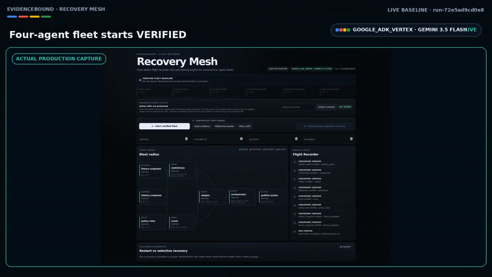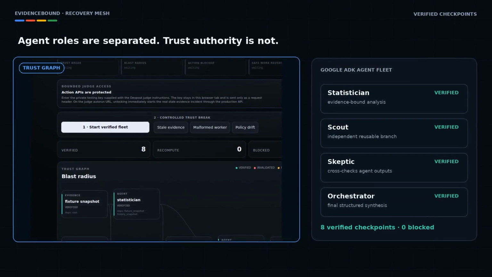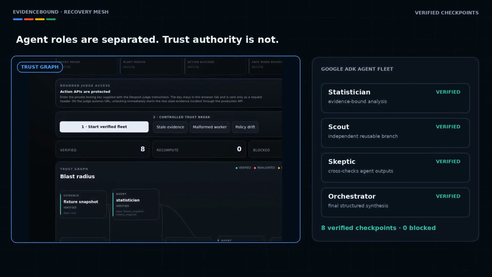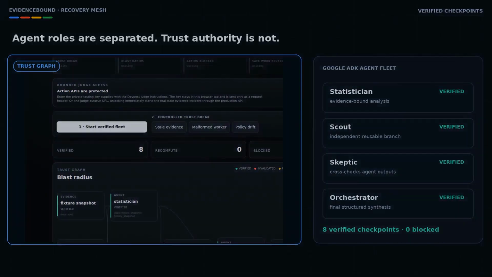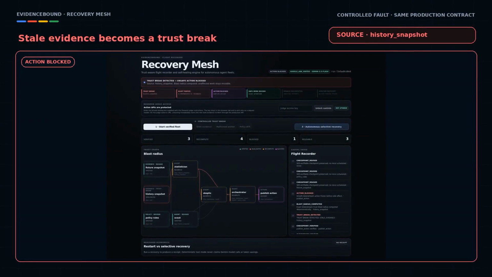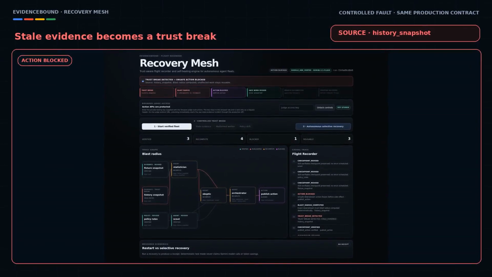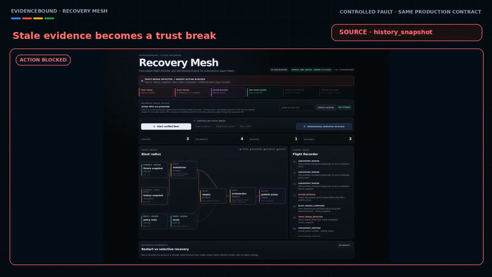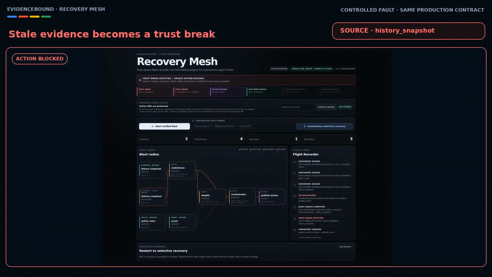Every material step is checkpointed with explicit dependencies, evidence and output digests, policy version, provenance, integrity state, and deterministic verification status. Now I inject a controlled stale evidence fault into the production judge flow. The history snapshot becomes the trust break source. Recovery Mesh immediately freezes the unsafe downstream action, traverses the dependency graph, and computes the exact blast radius.